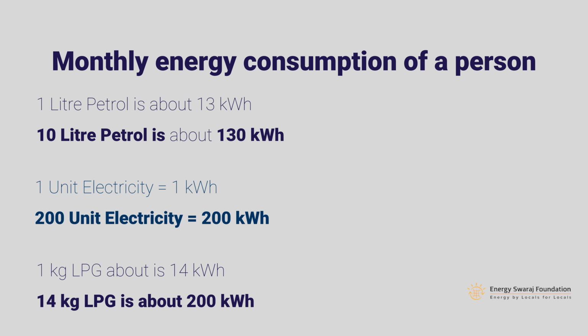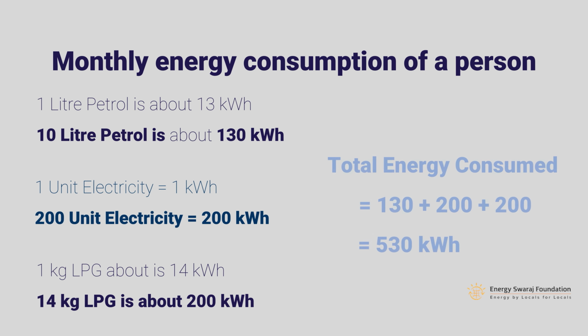So total energy would be the sum of all these three. So what is the sum of all those three? Energy due to the petrol 130, energy due to the electricity 200, and energy due to the LPG also 200. So total is 530 kilowatt hour. Total energy consumption of that person is 530 kilowatt hour or 530 units equivalent. Isn't it so simple? I'm sure you must be doing for the first time in your life calculating how much total energy is consumed by a person, in this case by a family.